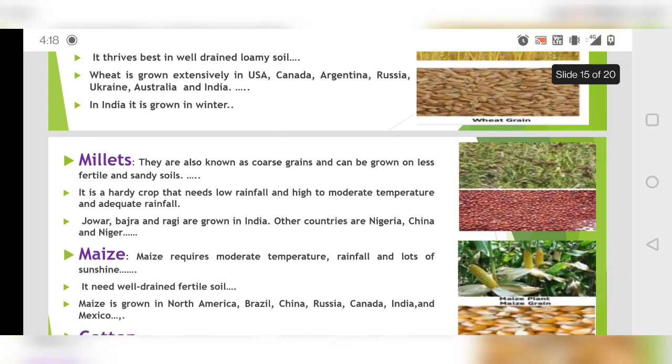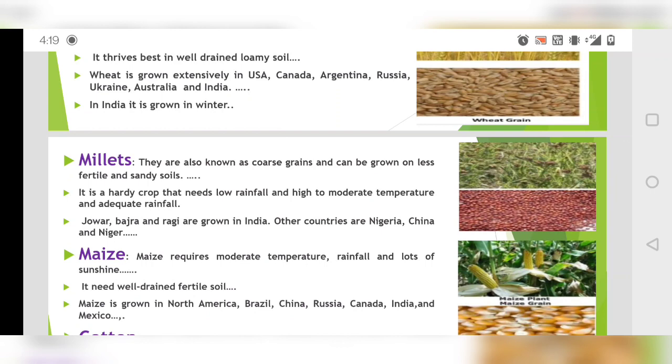Millets are very, very important this time, because this year 2023 is the International Year of Millets. These crops which come under millet, jowar, ragi, bajra, are very nutritious, so that's why it is being promoted this year.